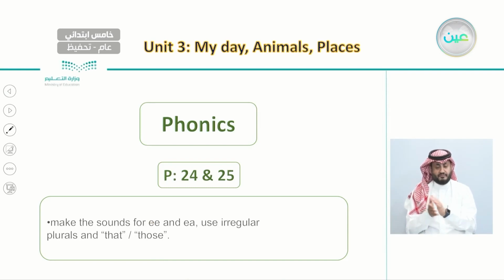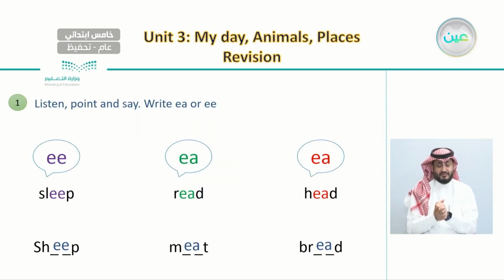And after this, we had the phonics lesson on pages 24 and 25, and our goal was to make the sounds for EE and EA and learn the difference between that and those. So in the first lesson we listened to 3 different sounds, for example, sleep, read, and head. We said that sometimes we have long vowels, and in the last one we have a short vowel, as in head, bread. But with the other 2 we have a longer one, like in read, meat, sleep, and sheep.